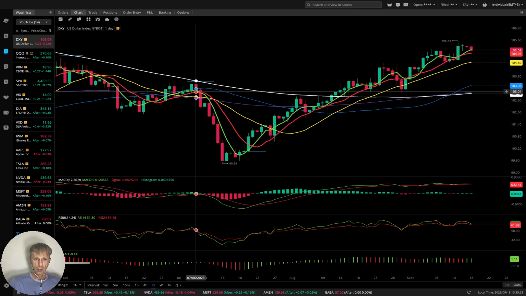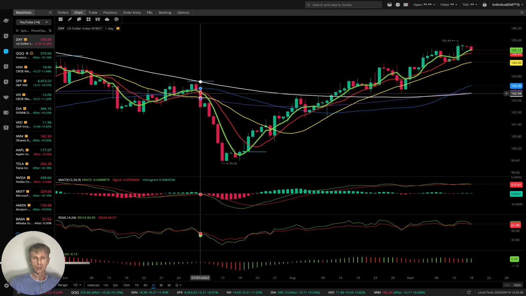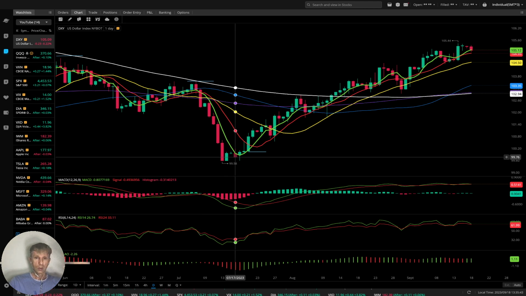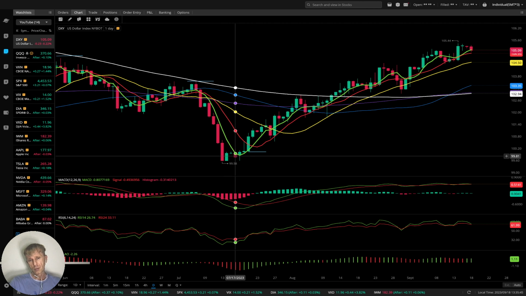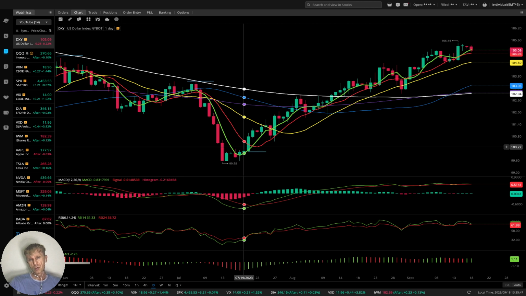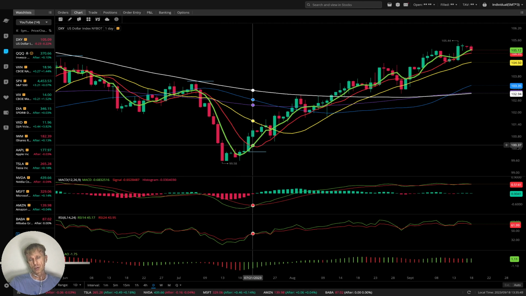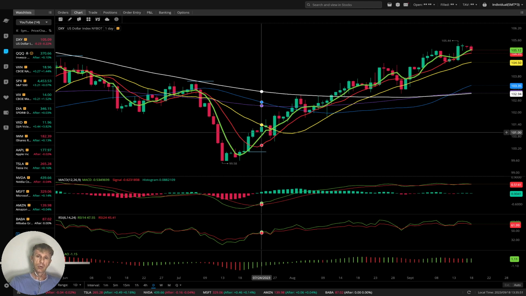Let me show you here. You see MA5 green line did bearish crossover over 10. It is an entry position for short. When bars are below MA5, it is a bearish reversal signal. When bars are above MA5, it is bullish reversal. You see MA5 did bullish crossover over 10. It is a bullish reversal signal.